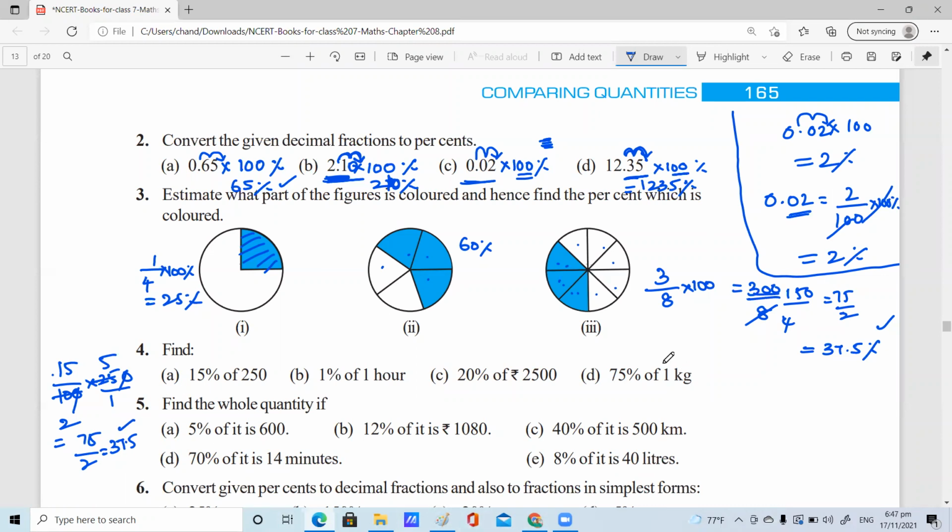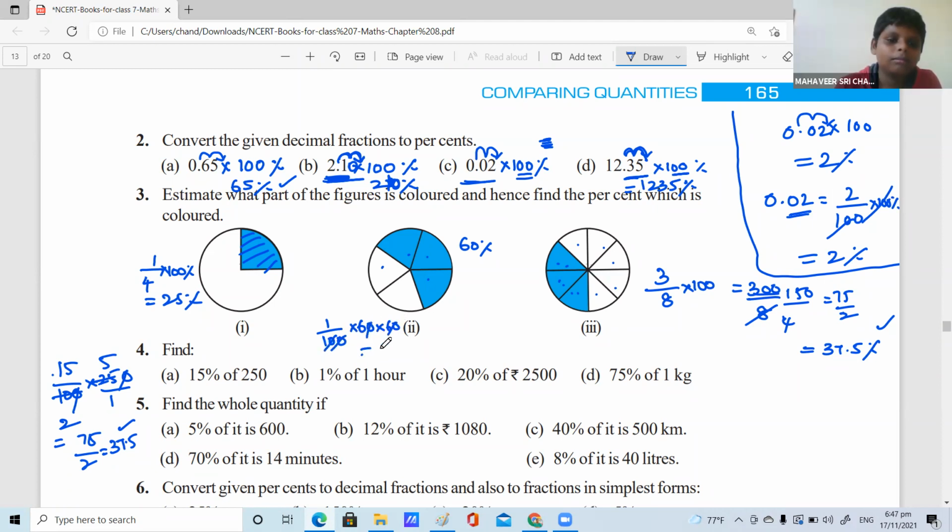Next one, Mahavir Charan. Ma'am, it's 1% of 1 hour. So it will be 1 by 100 multiplied by 60. Ma'am, we will cancel the zeros. Or else you convert into seconds, so that you will get the answer as a whole number. Then it will be 3600. Zero, zero will cut. Then the answer will be 36 seconds. Yes, ma'am.